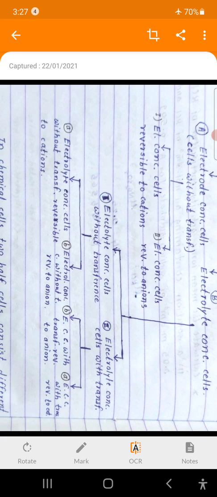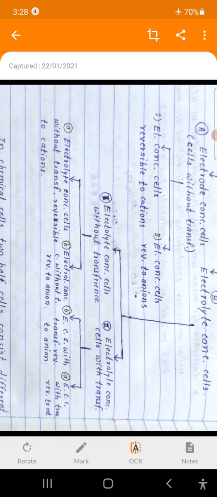Therefore, those cells are known as electrolyte concentration cells without transference, because the two electrolyte solutions are not in contact with each other. Therefore, there is no movement of ions between the two electrolyte solutions.